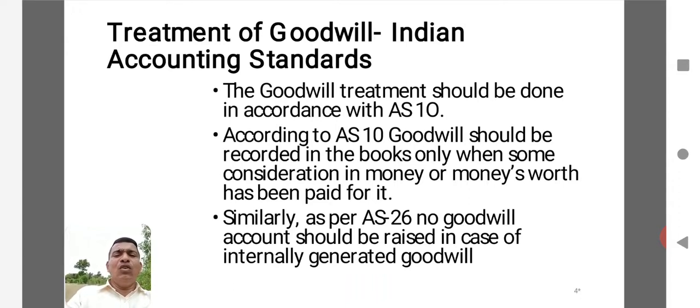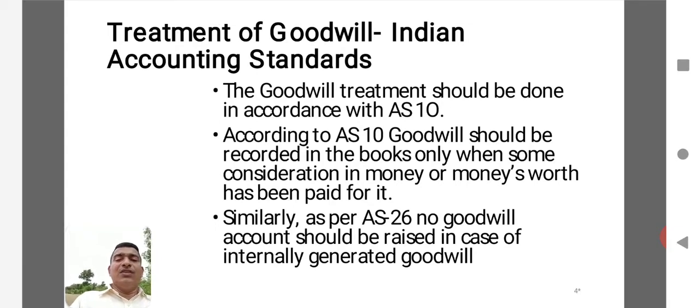And there is one more accounting standard that will be applicable here, Accounting Standard 26. It says no goodwill account should be raised in the case of internally generated goodwill. In the sense, again, you cannot make any book adjustment. You cannot go for internally raised goodwill. Internally raised goodwill in the sense at the time of admission simply for the purpose of showing huge value of assets, you cannot add one item as goodwill.